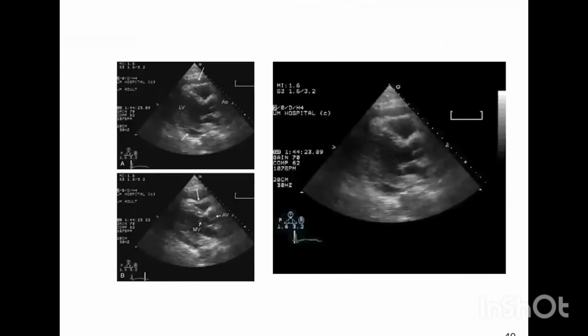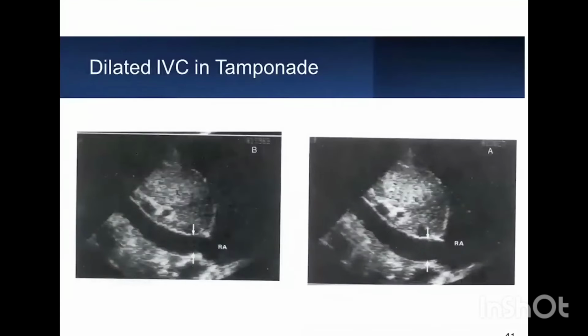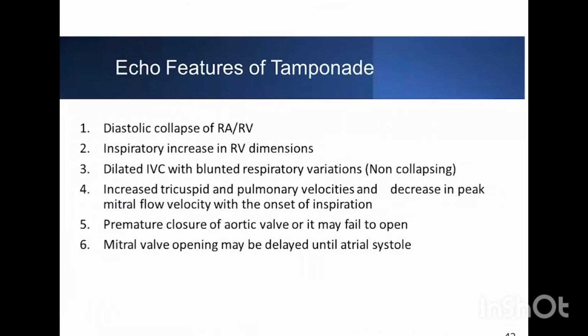Some other pictures. This is a different case, but different images of pericardial effusion here. You can see this is RV diastolic indentation here. The IVC, as we have discussed earlier, is always dilated in cardiac tamponade and non-collapsing. In any patient with pericardial effusion, if we are suspecting tamponade but the IVC is collapsing, that basically rules out cardiac tamponade. Echo features of tamponade: diastolic collapse of RA and RV, inspiratory increase in RV dimensions, dilated IVC with blunted respiratory variation, that is, it is non-collapsing, increased tricuspid and pulmonary velocities, and premature closure of the aortic valve, or it may fail to open.